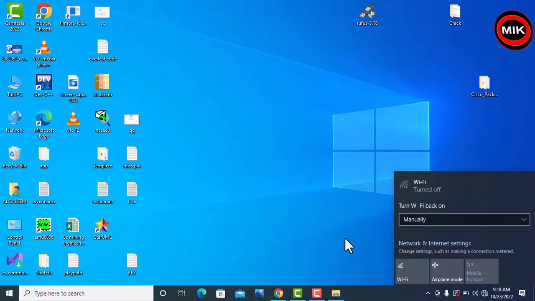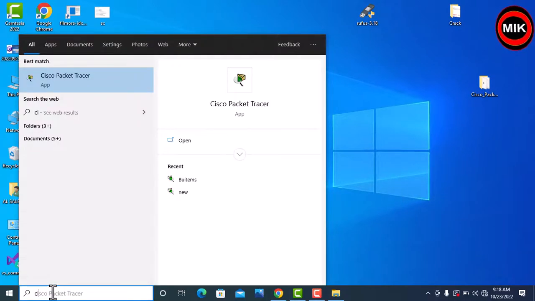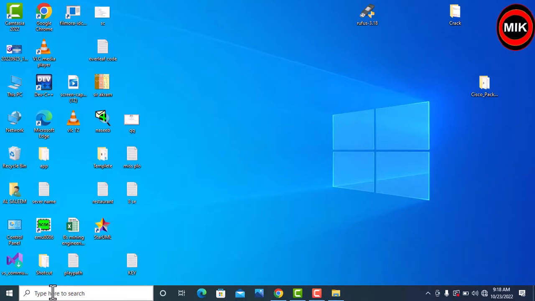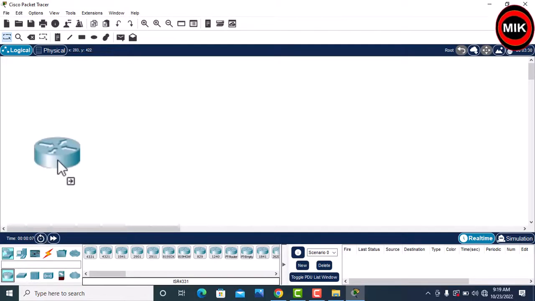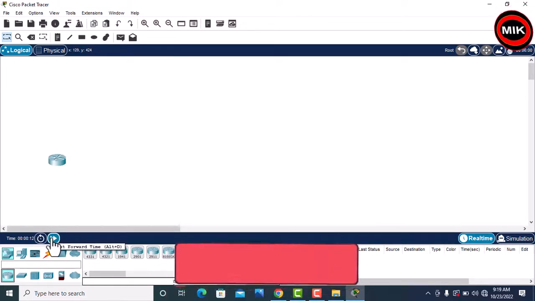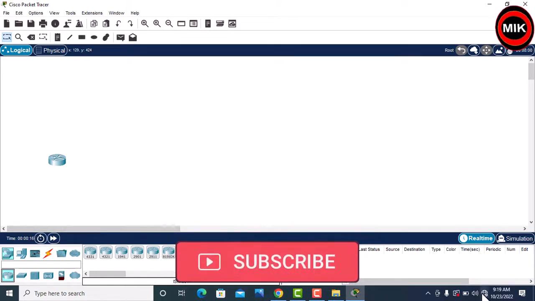Now it is off. Now open Cisco Packet Tracer again. You have to disconnect from the internet, then you can use it for a few minutes. Here you can use anything. Before we were not able to, now we can use it. First you have to disconnect from the internet.